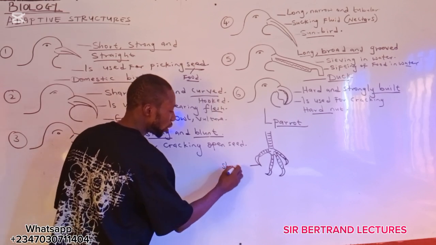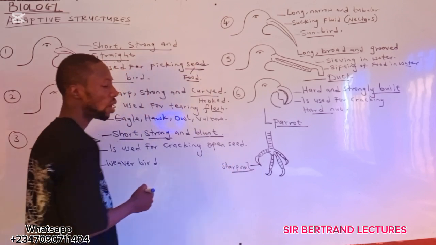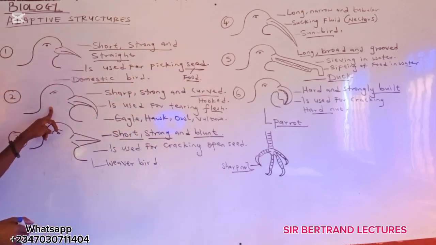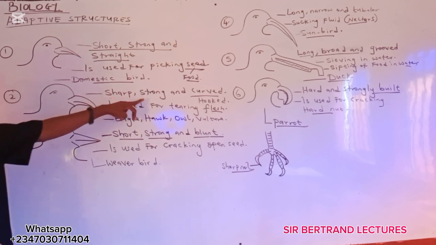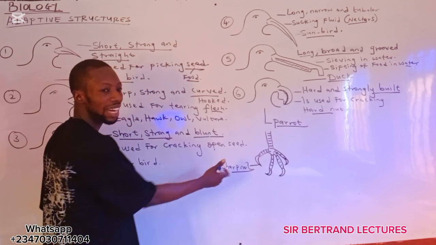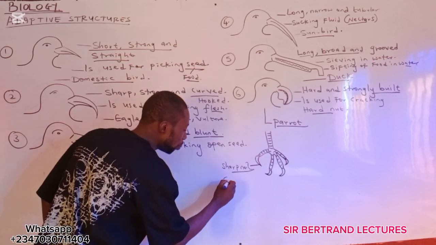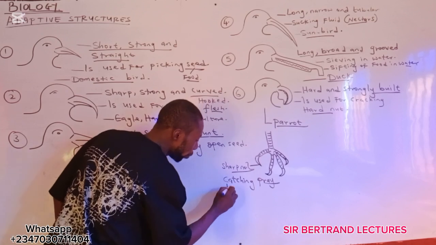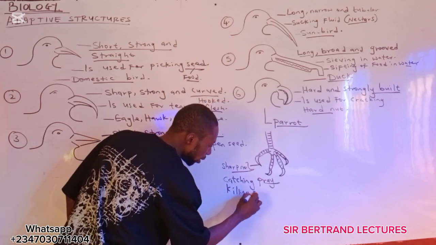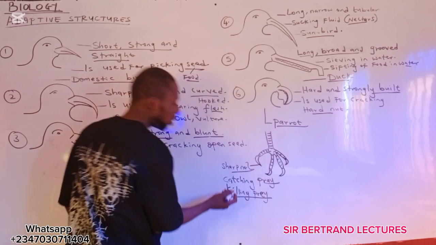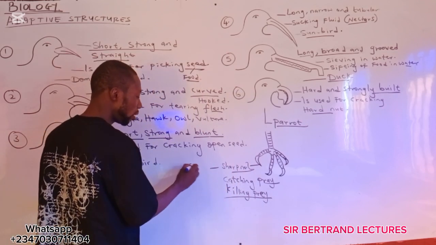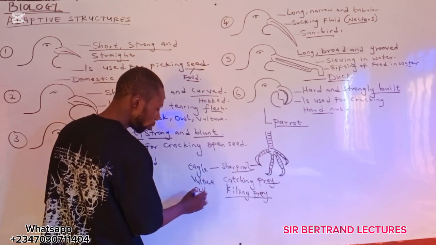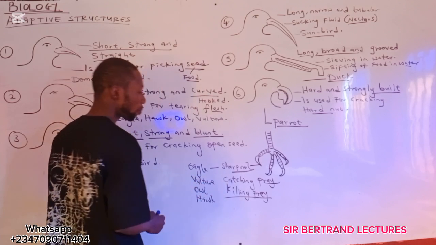They possess a very sharp nail. Now, which organism have this? From what I've explained, we have the sharp beak here in eagle. Sharp, strong, and curved. They also possess sharp nails, which they use for catching prey and also for killing prey. This kind of claw is seen in eagle, vulture, and hawk.